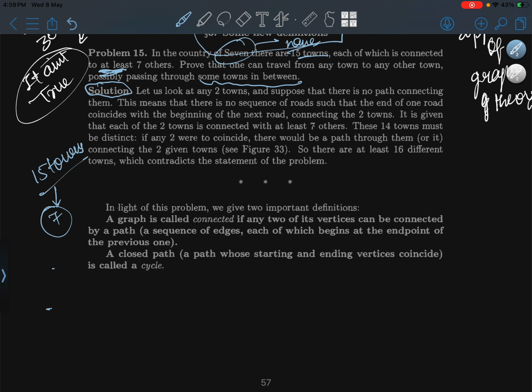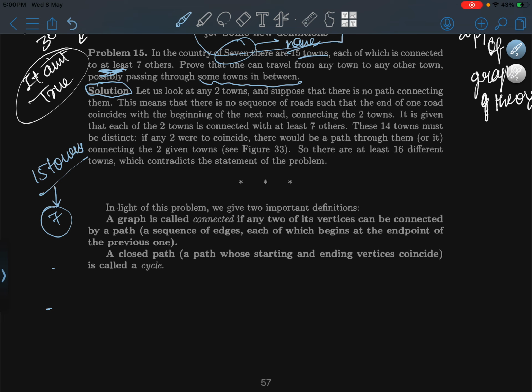Let us look at any two towns and suppose there is no path connecting them. This means there is no sequence of roads such that the end of one road coincides with the beginning of the next road, connecting the two towns. It is given that each of the two towns is connected with at least 7 others. Oh, at least 7 others, now I get it. So, considering itself, there are 8, right?